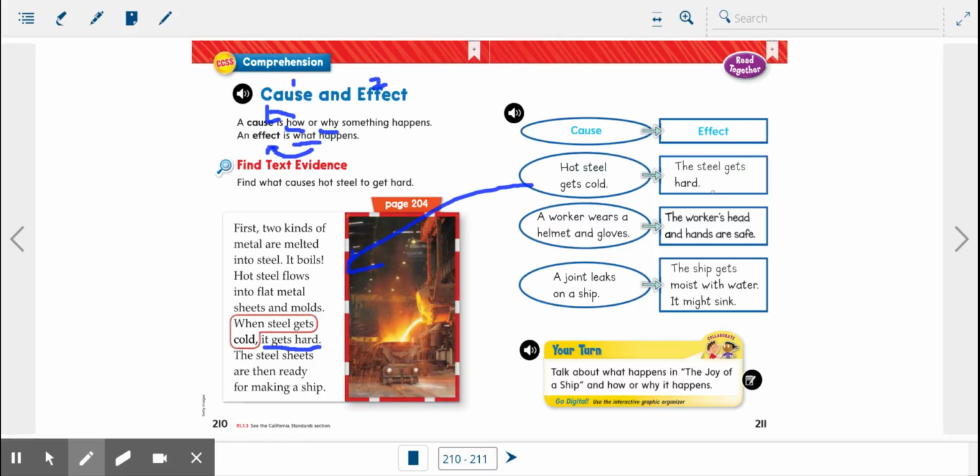Okay? Our next example, I'm going to show you on another page. A worker wears a helmet and gloves. All right, I'm going to pause the video and go on to the next slide to show you the next page, okay?